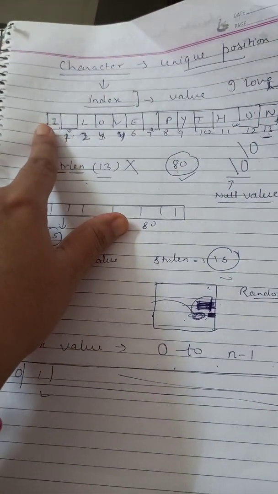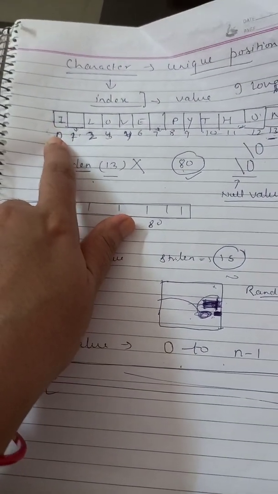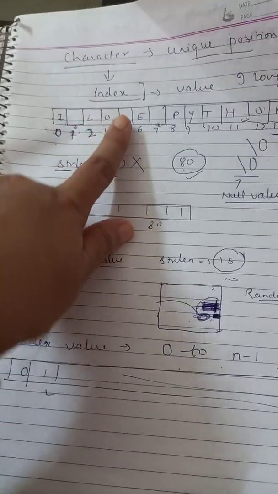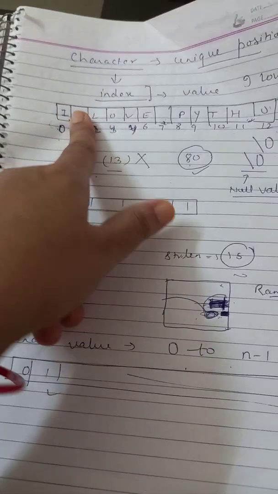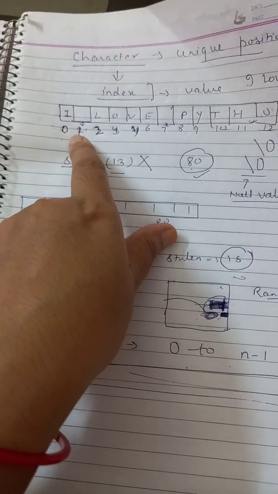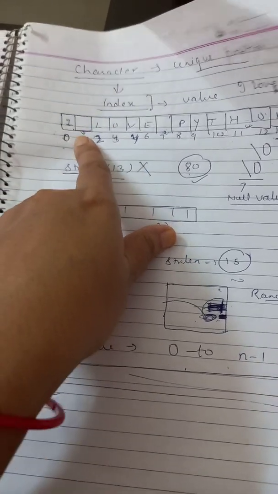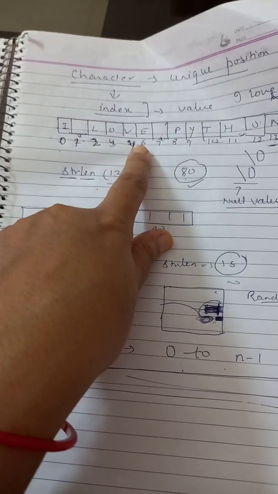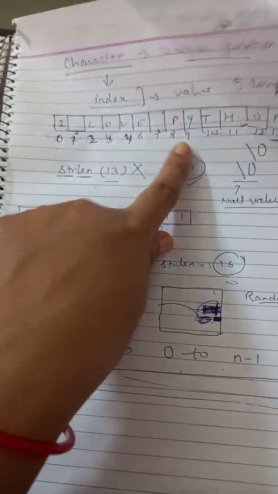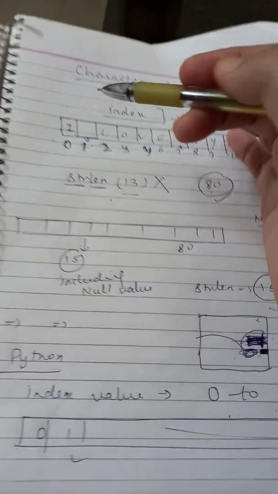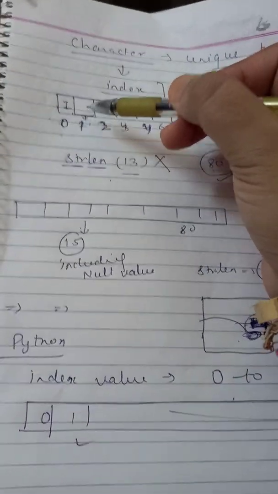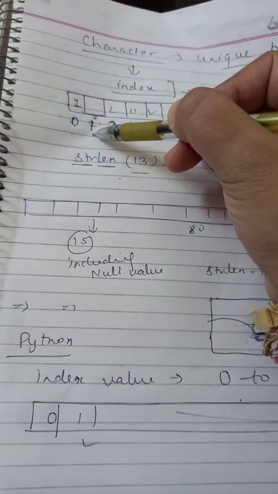So according to the addressing value, I will be considered as 0 address value, then space, love will be considered as 2, 3, 4, 5 and so on.